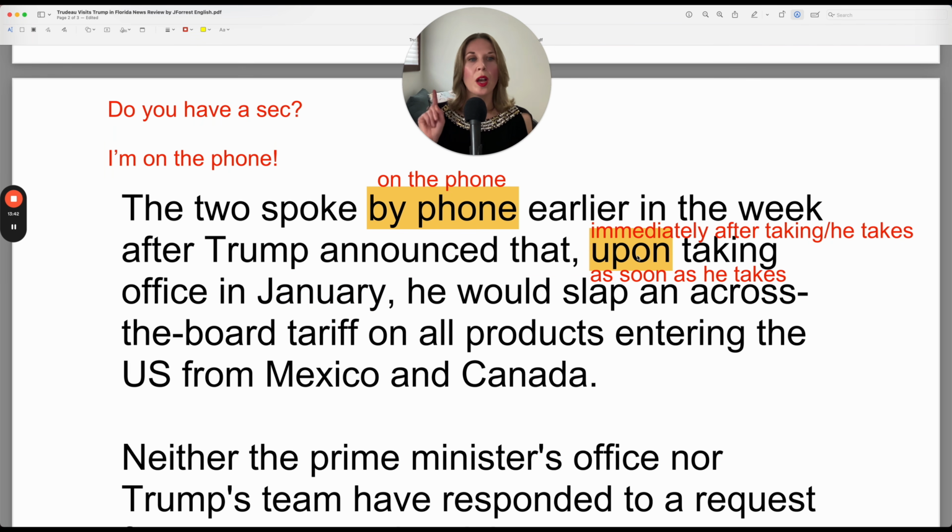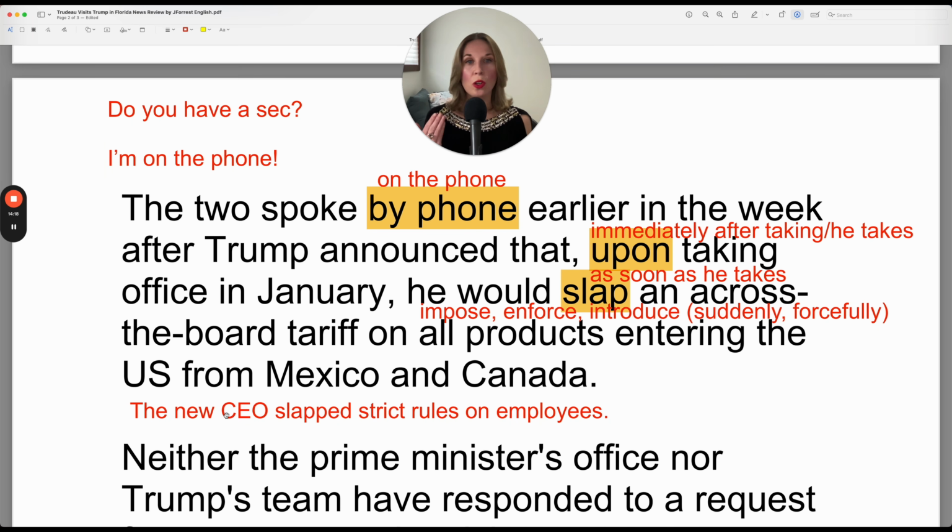Let's continue. Upon taking office in January, he would slap an across-the-board tariff on all products. Okay, let's review this verb because slap is when you hit with your hand like that. So in this case, you can think of it as to impose, introduce, or enforce, but in a sudden or forceful way, just like when you slap, it's usually sudden and forceful as well.